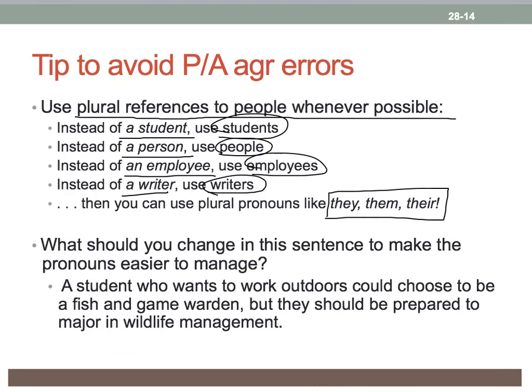So, one last question. What should you change in this sentence to make the pronouns easier to manage? A student who wants to work outdoors should choose to be a fish and game warden, but they should be prepared to major in wildlife management. Okay, hope you noticed right off the bat, a student singular, they plural. Let's change a student to students who want to work outdoors. And we've got it fixed.